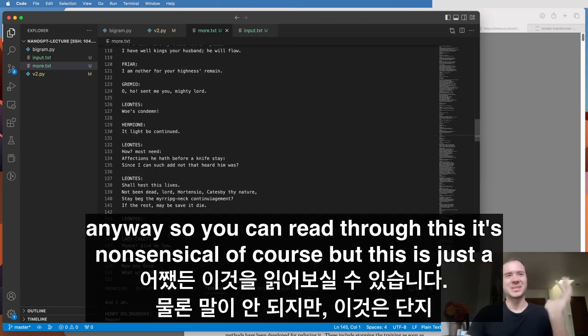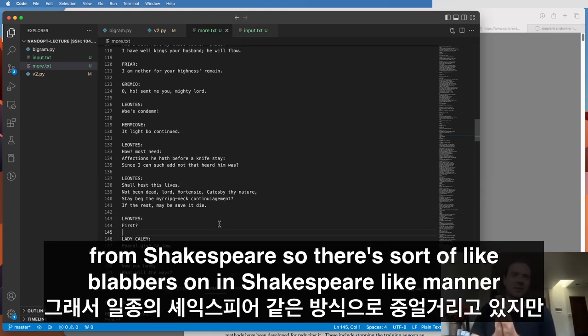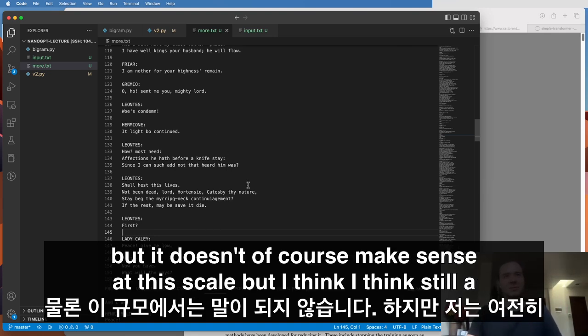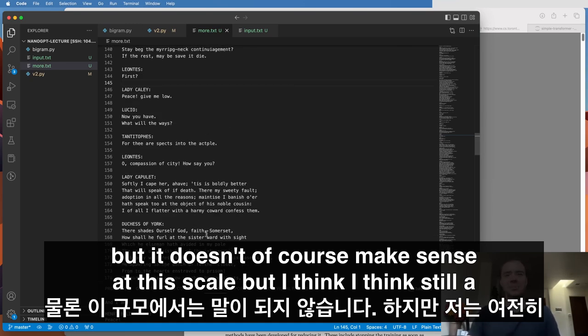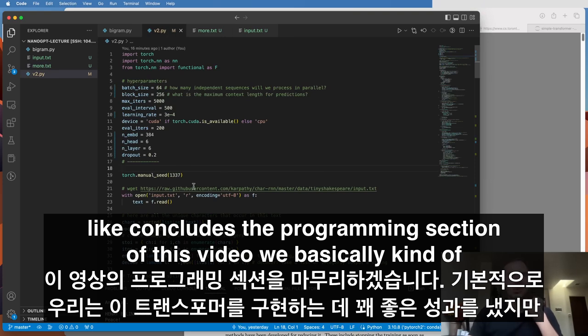Anyway, so you can read through this. It's nonsensical, of course, but this is just a transformer trained on the character level for 1 million characters that come from Shakespeare. So it sort of blabbers on in a Shakespeare-like manner, but it doesn't, of course, make sense at this scale. But I think it's still a pretty good demonstration of what's possible. So now I think that concludes the programming section of this video.